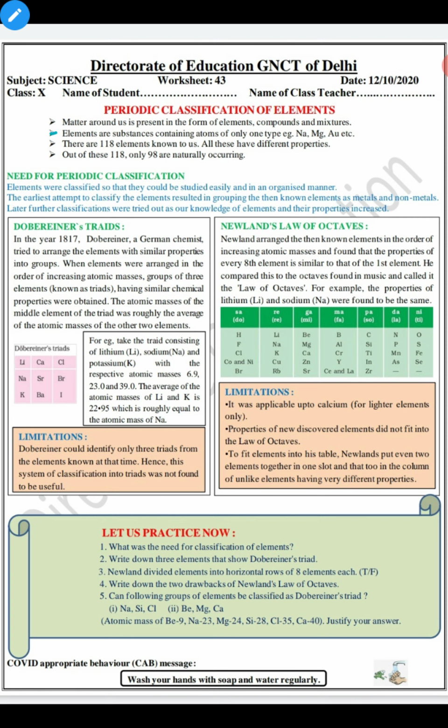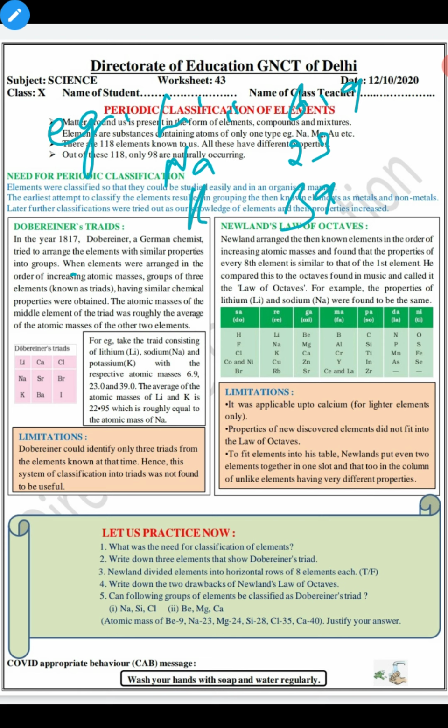See, if we take the example of lithium, sodium, and potassium, the atomic mass of lithium is say 6.9, sodium 23, and potassium 39.